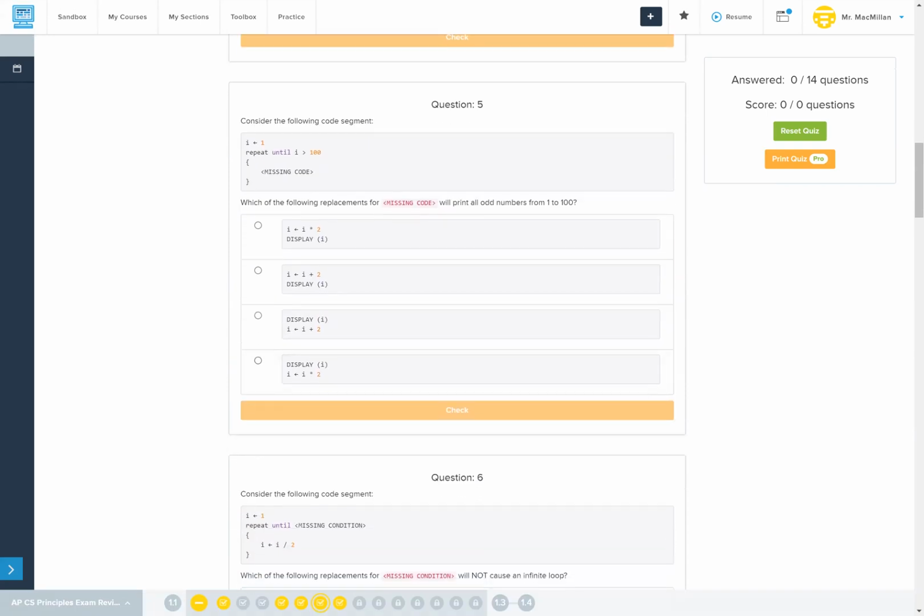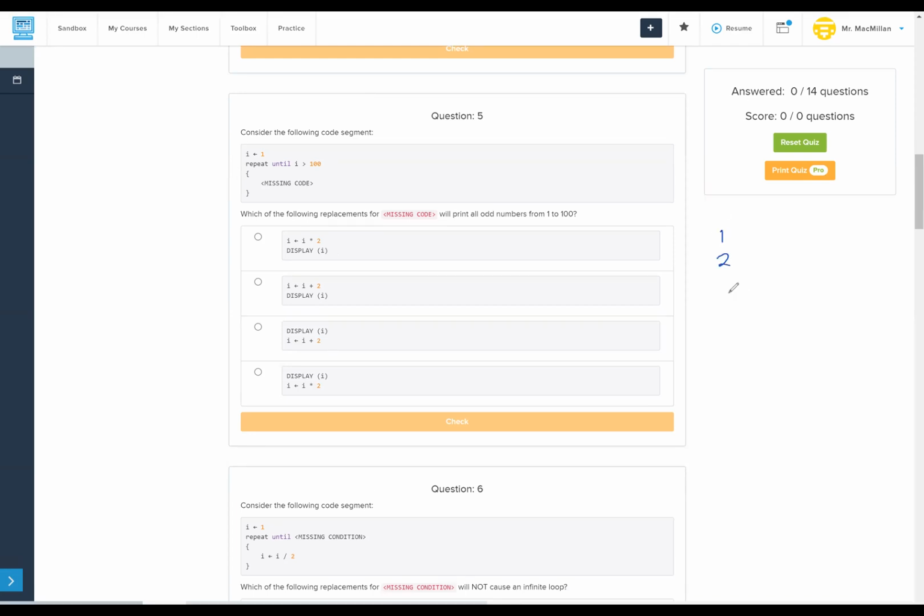I equals 1, repeat until I is greater than 100. Which of the following replacements for our missing code will print all odd numbers from 1 through 100? I equals 1, I equals I times 2, display I. That's going to get us 1, 2, 4, 8, 16. That's not going to get us odd numbers. I equals I plus 2, display I. That will get us 1, 3, 5, 7.